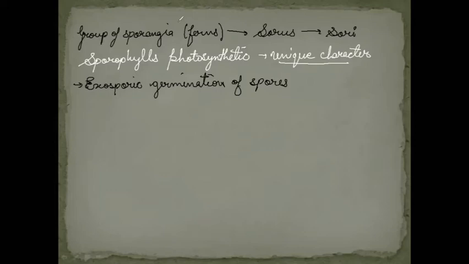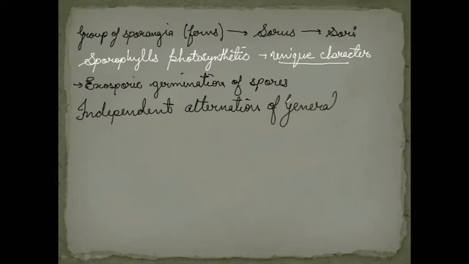So let me write the point first of all. Independent alternation of generation, which is specifically seen or a characteristic point of the pteridophyta. So I'm giving it 3 stars. As a number of times the question is being asked, what is the reason to call it as independent alternation of generation?